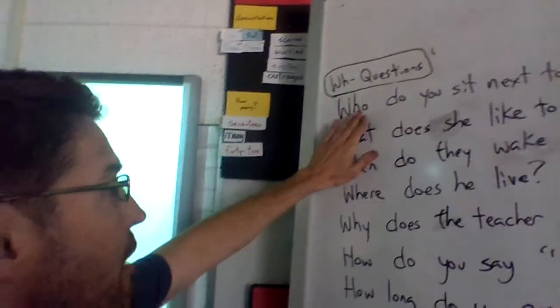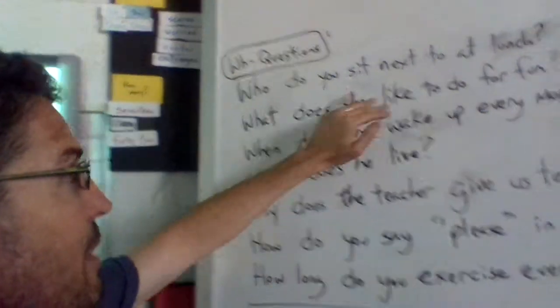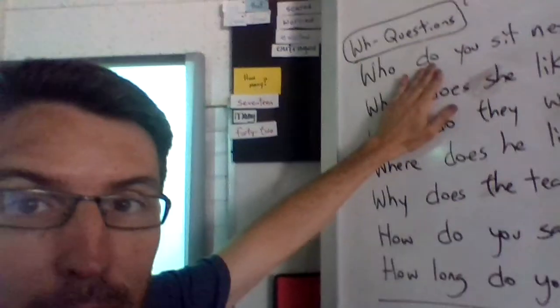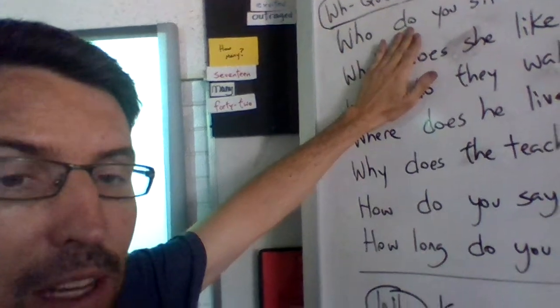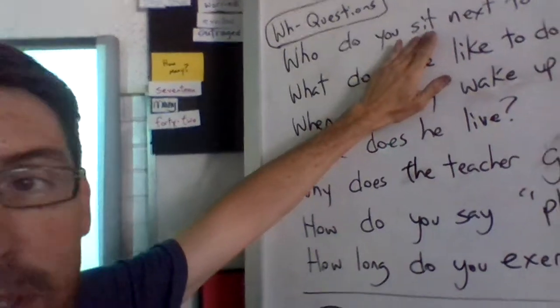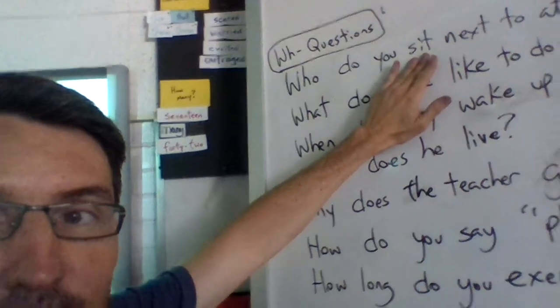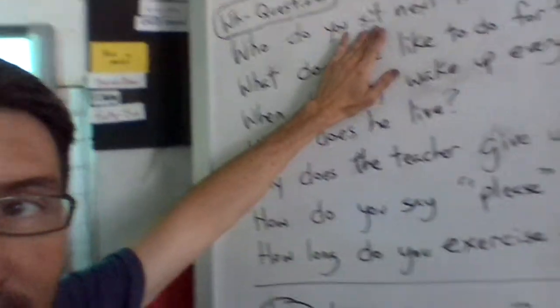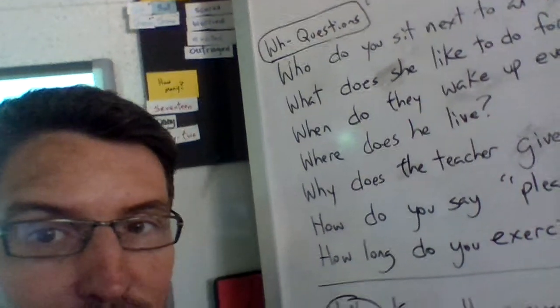So look at what we do again. Who do you sit next to at lunch? This do is my helping verb, and it tells me that I'm talking about the present tense. And of course, I use the base verb for sit. So, who do you sit next to at lunch? Okay? Look at the next one.